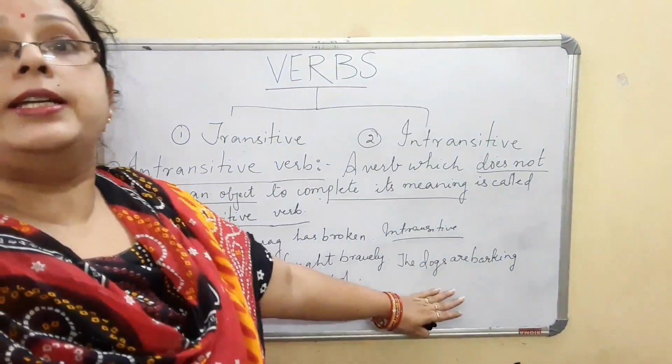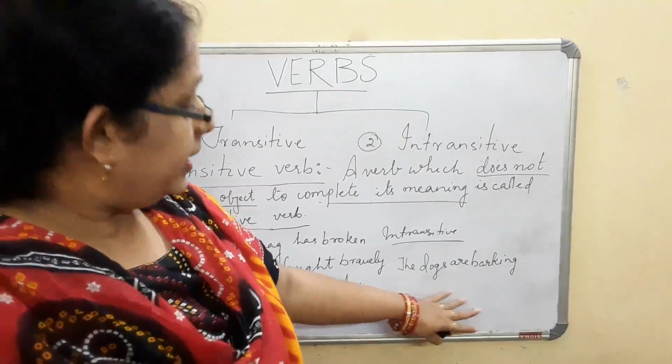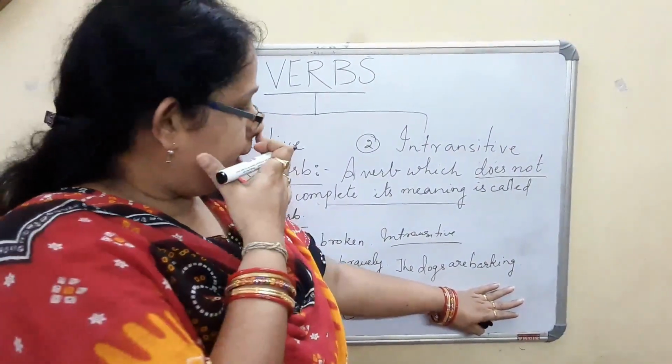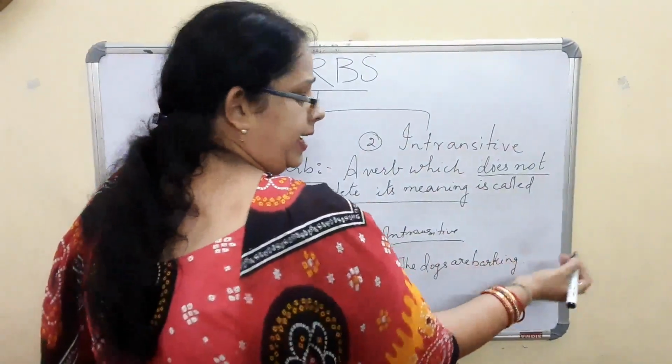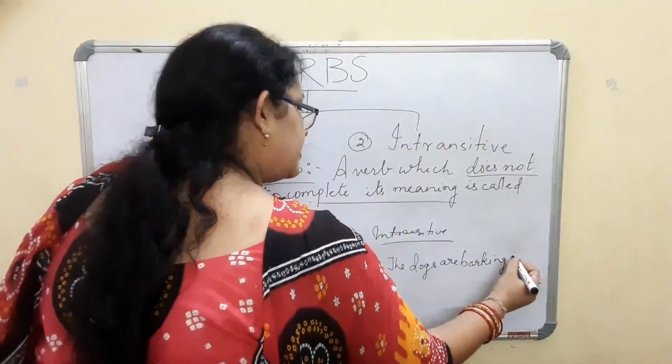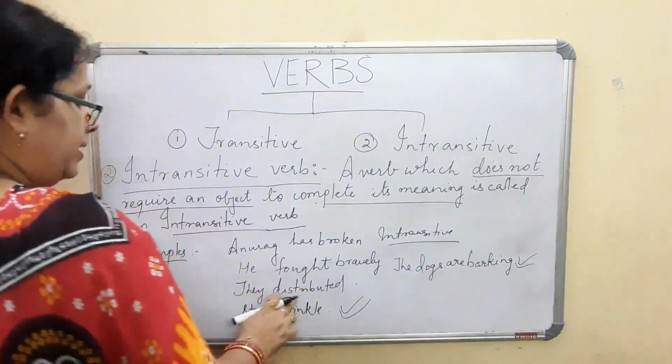This is also a complete sentence without an object. It is an intransitive verb. It does not require an object to give you a complete meaning of the sentence. The dogs are barking. It can be a day, it can be a night. कभी भी कुत्ते भौंक सकते हैं. इसके लिए हमको जरूरत नहीं. This is complete.